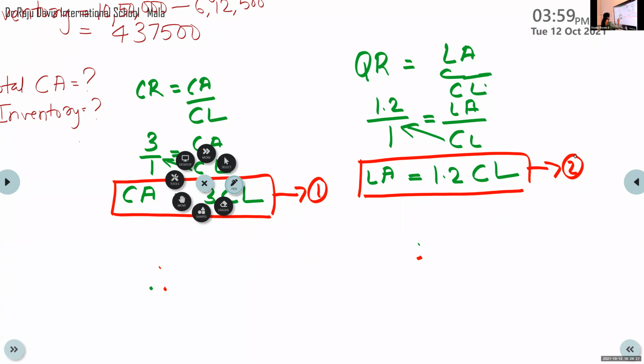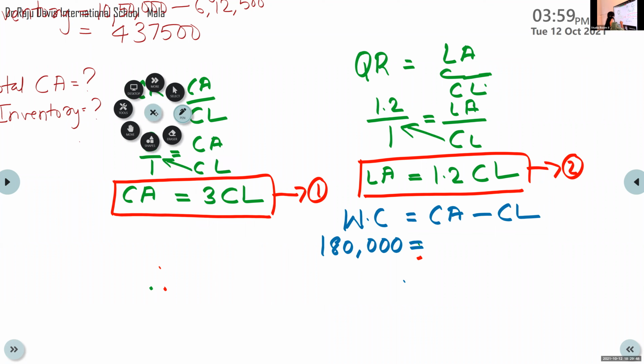Now you have the working capital. Working capital is equal to CA minus CL. So 1,80,000 is equal to CA minus CL.